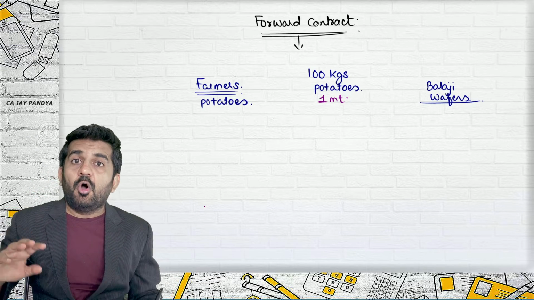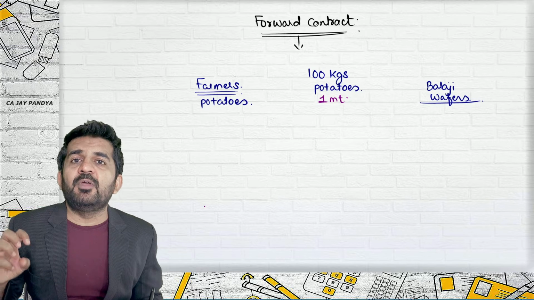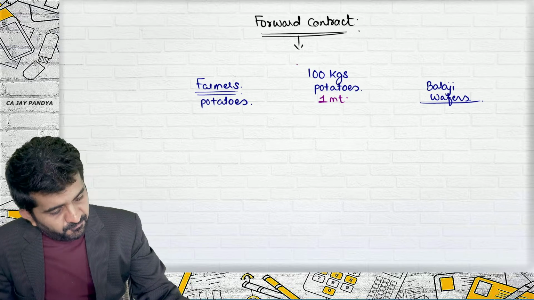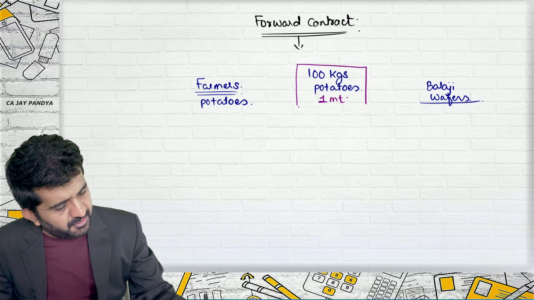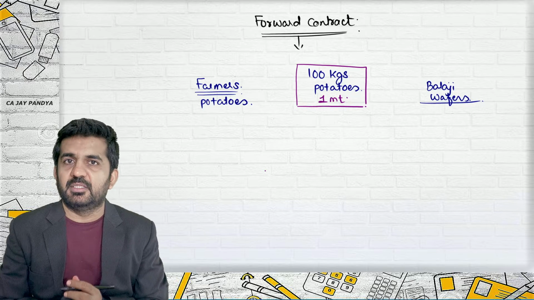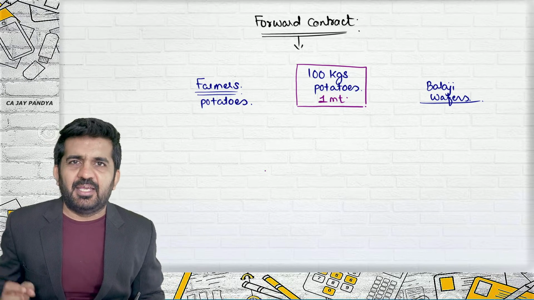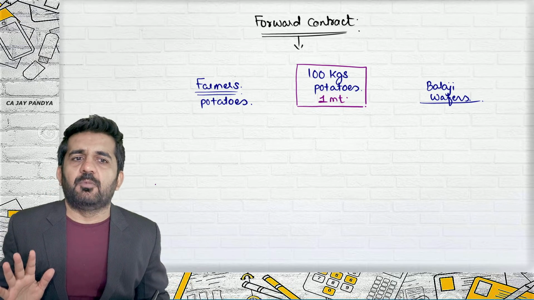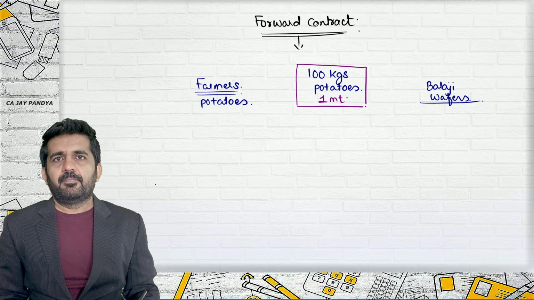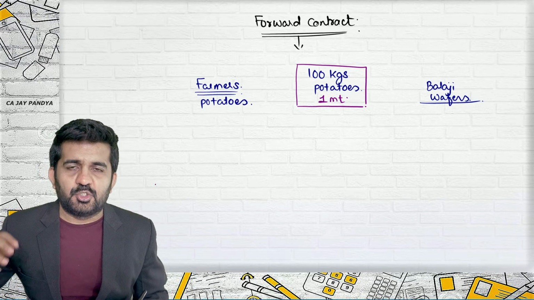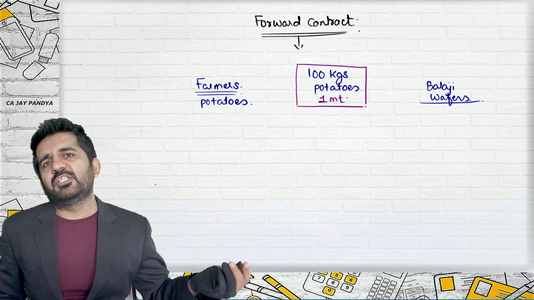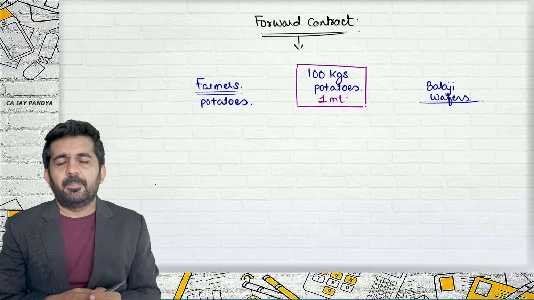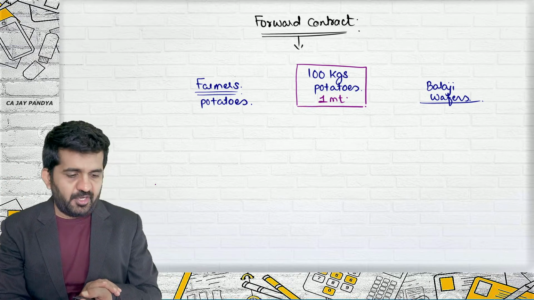On the other side, the farmer will be having 100 kgs of potatoes, but also only after 1 month. He has grown the potatoes, and taking them out, cutting them, and packing everything will require 1 month, and after 1 month it will be absolutely ready. Both are knowing it. The farmer knows he is going to get potatoes in 1 month, and Balaji Wafers knows they'll require 100 kgs of potatoes after 1 month. See what they do: they enter into a contract.